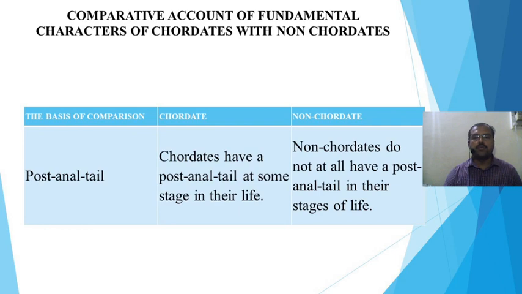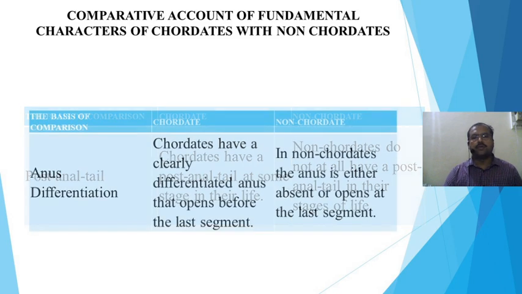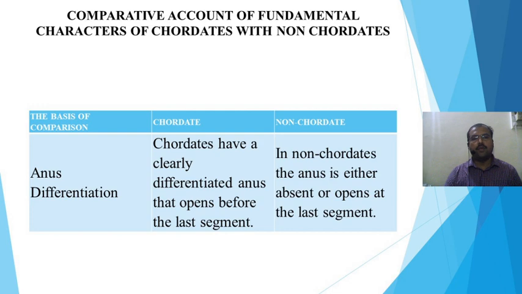About the post-anal tail. In a chordate, the post-anal tail is present at some stage in their life, while a non-chordate does not have a post-anal tail at any stage of life. About the anus differentiation. A chordate has a clearly differentiated anus that opens before the last segment.